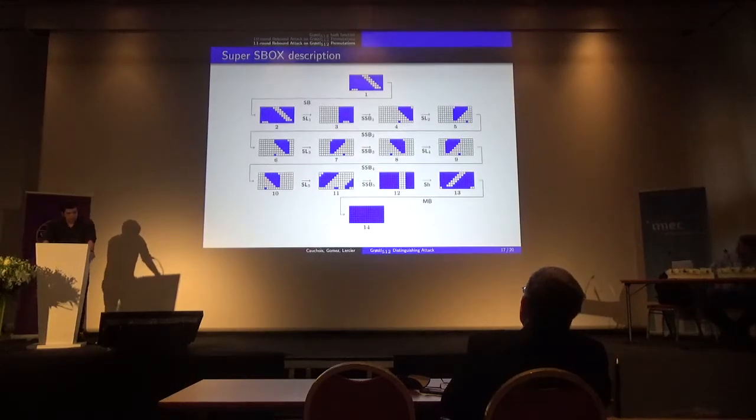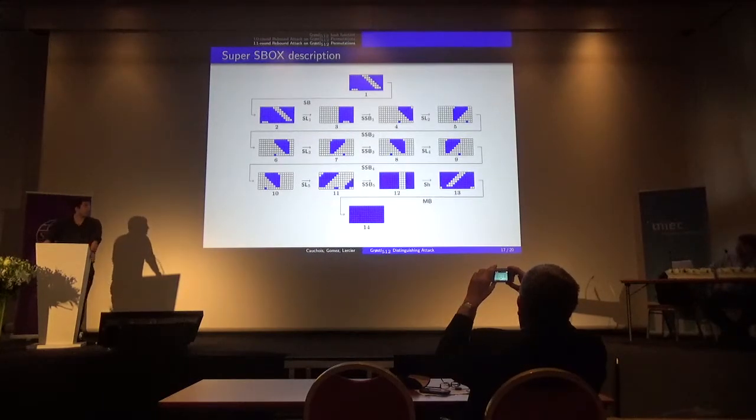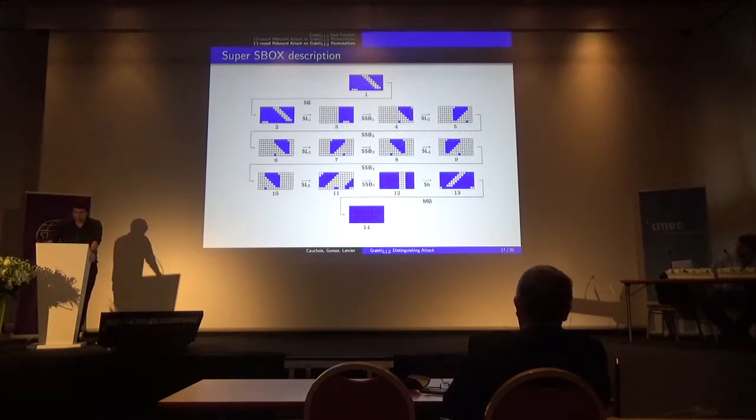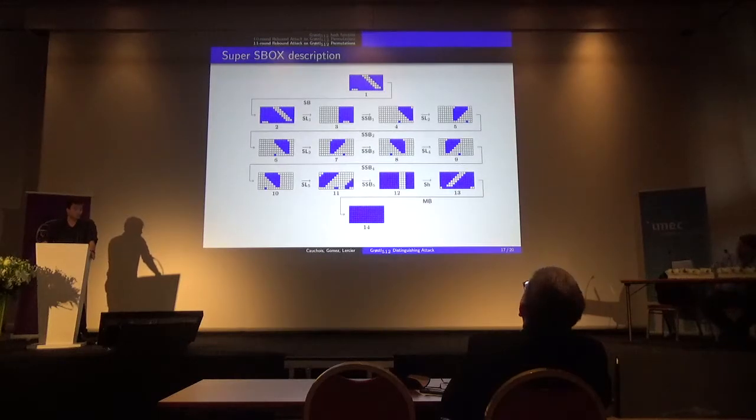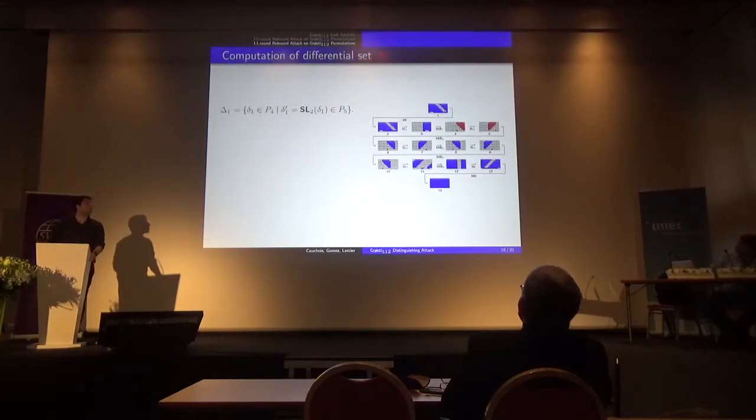Okay? I can have a more compact vision of my truncated differential path by the use of the super S-box description. Here, a super S-box is the application of an SB operation, an MB operation, and another SB operation. And SL here stands for superlinear, and it is the composition of a shift row operation, a mixed byte operation, and another shift row operation. Okay? So how do we find such a couple of state values?